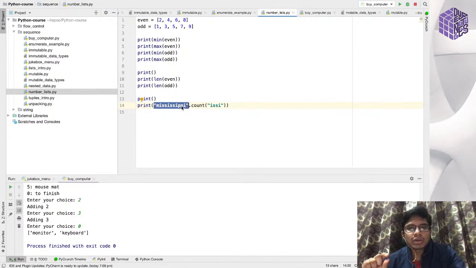So I am counting the number of times this substring has occurred in this string. Here I am covering some of the functions that you can use when you are using a sequence. Every sequence has different kinds of functions: if you are using a list, it will have different functions, and if you're using a string, it will have different functions.